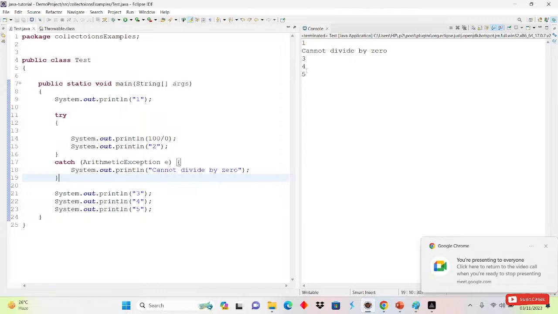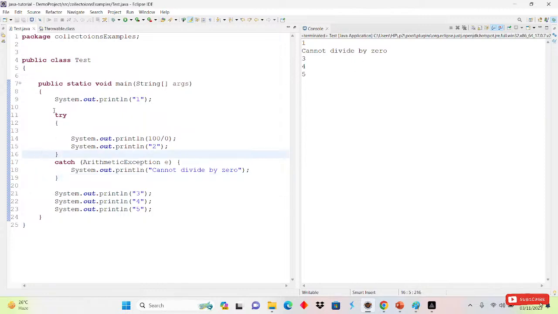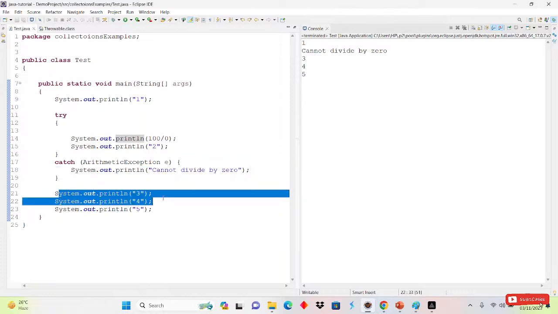See, 2 is not printing. Why? The JVM will come here to the first line. It will see System.out.println and print 1 on the console. After that, inside the try block, we have these two lines. So what will it do? Simply it will come here to System.out.println, and here is the exception. Right here we have an exception. Wherever it sees the exception, it will directly come to the catch block. So here is the exception, so it will ignore this line and come to the catch block directly, and it will print cannot divide by 0, and after that it will come here 3, 4 and 5.